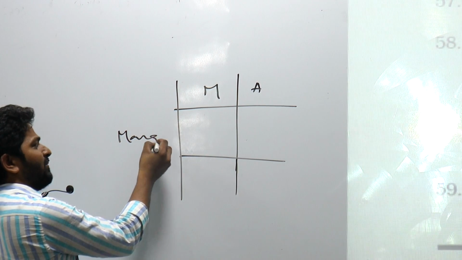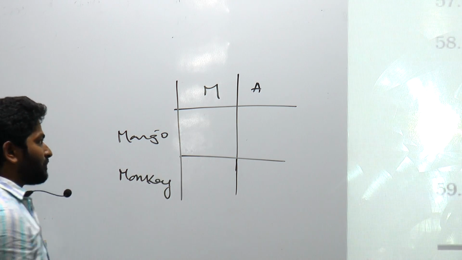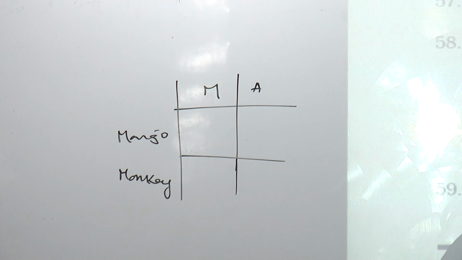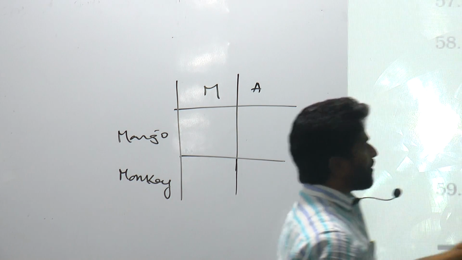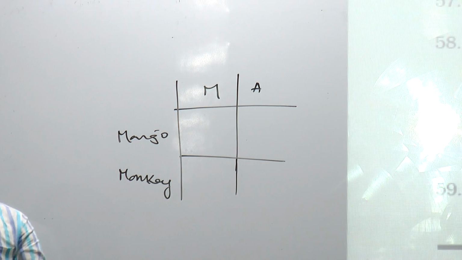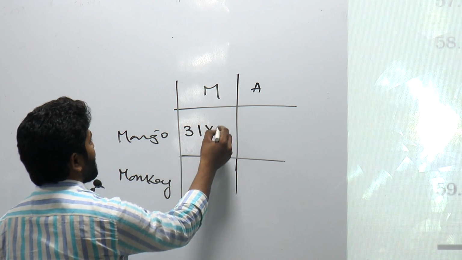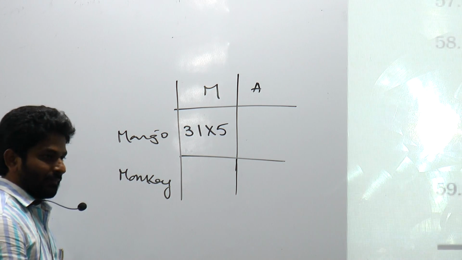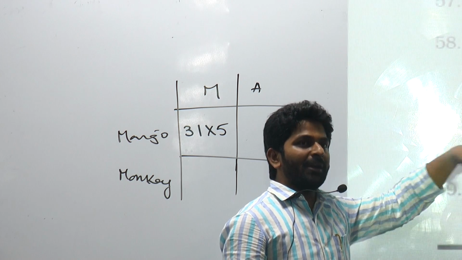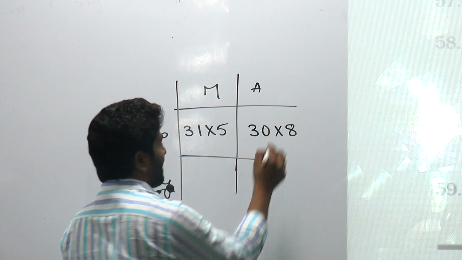Total apples here, and this is about the monkey. So the tree started producing apples from 1st March. So in the month of March, how many apples per day will we have? 5 apples. How many days will we have in March? 31. So total how many will we have? 31 into 5. Next, in the month of April it will give 8 apples per day. How many days will we have in April? 30. So that will be 30 into 8.